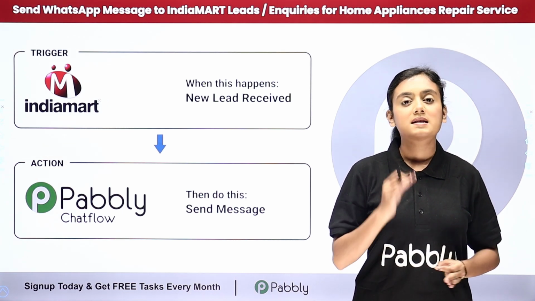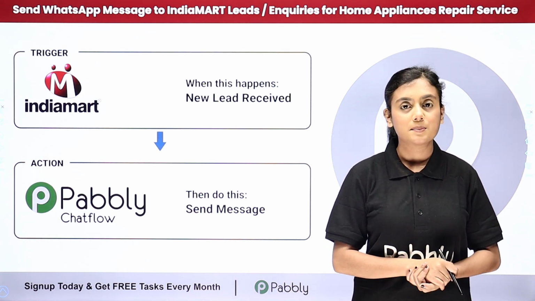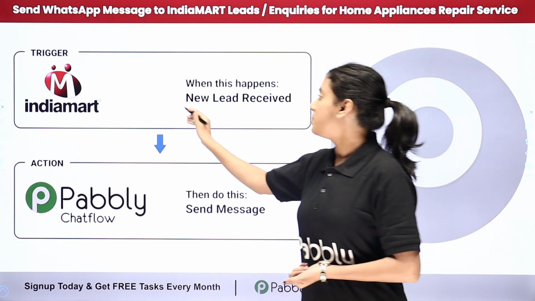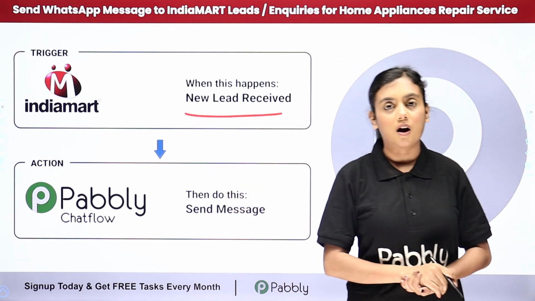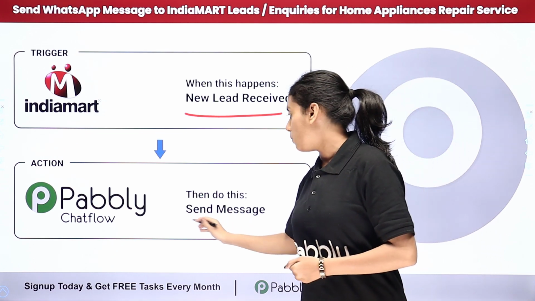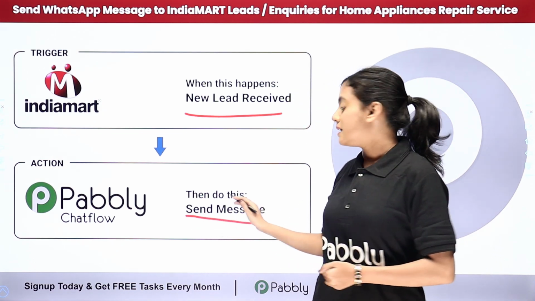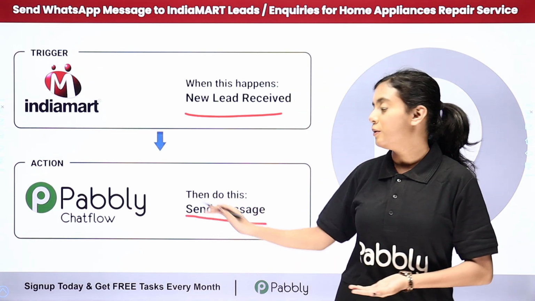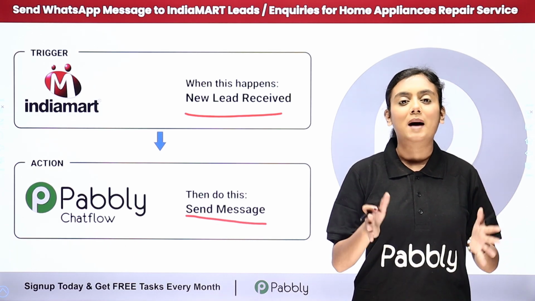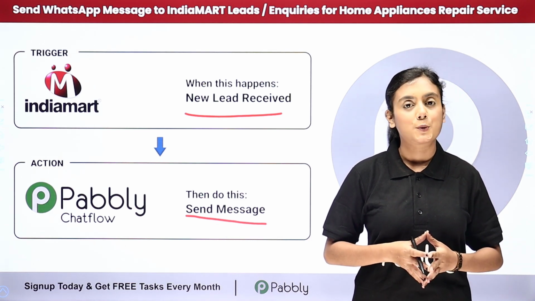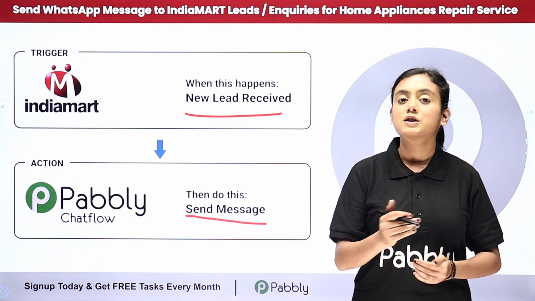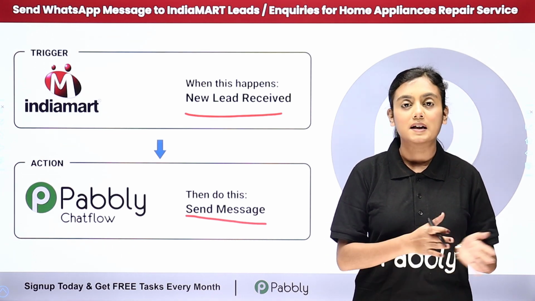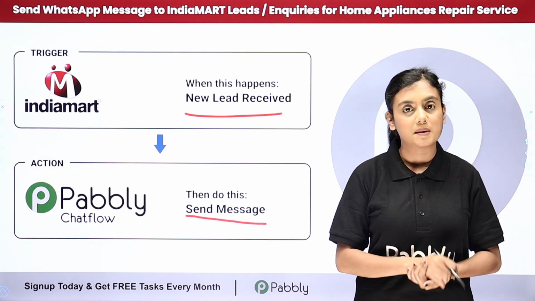Here what I want is that as soon as a potential customer or client generates a new lead in my IndiaMART account, I want to send a WhatsApp message to the lead, and I'm going to send this WhatsApp message with the help of Pabbly Chat Flow. Pabbly Chat Flow is a newly launched product by Pabbly that helps us to create an efficient communication between us and our customers via WhatsApp messages.